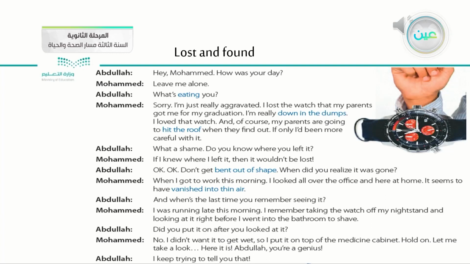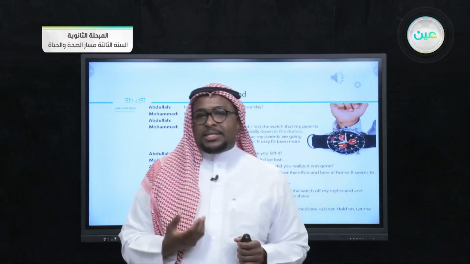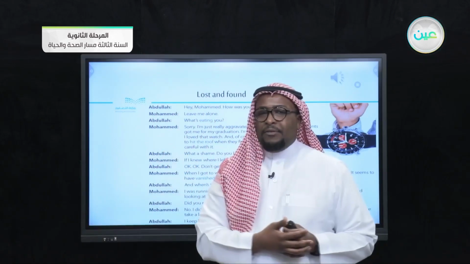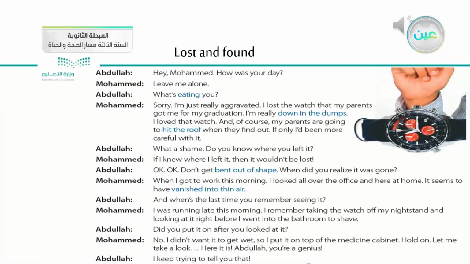"Hold on, let me take a look. Let me look for it. Here it is." So here it is. "Abdullah, you are a genius." So he told Abdullah that he is a genius, which means that you are clever, that you are smart, that you led me to the way I can find the watch. "I keep trying to tell you that." So he found his watch near the medicine cabinet after Abdullah told him something that led him to find it.